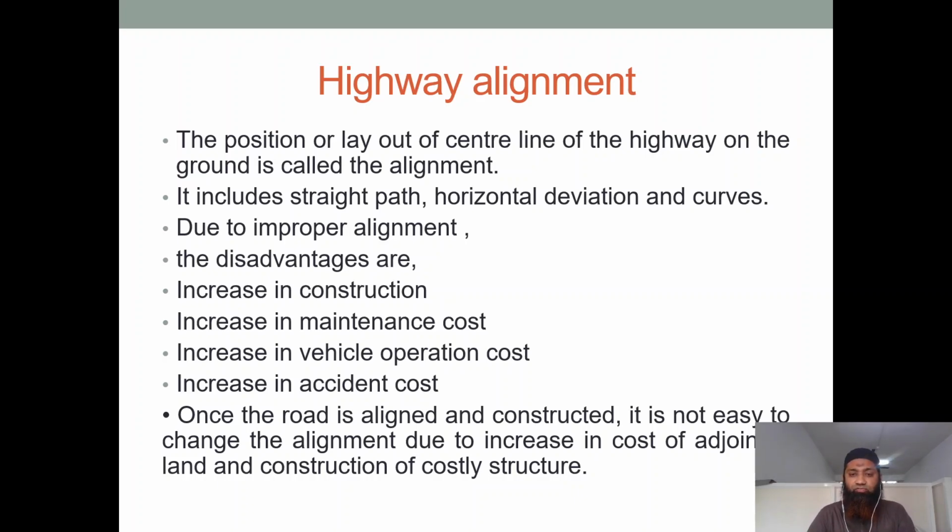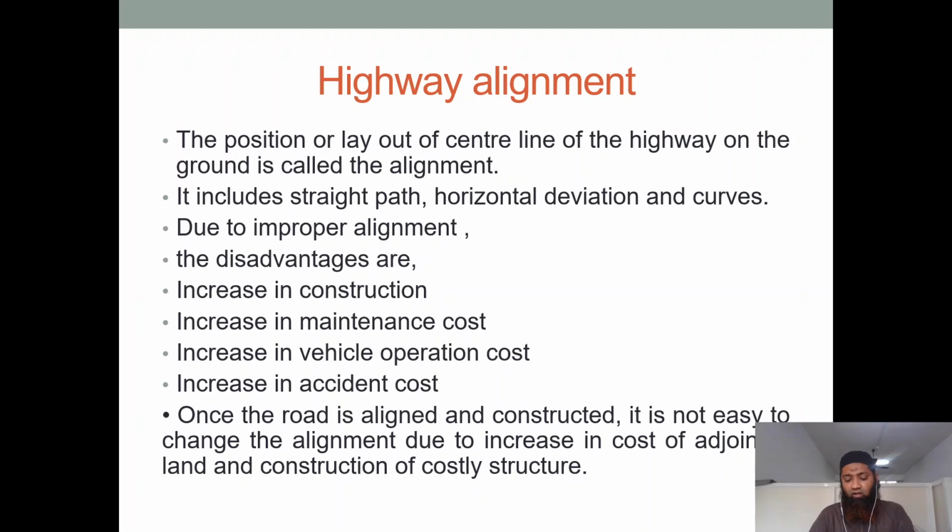Basically, you can see here what is highway alignment. The position or layout of the center line of the highway on the ground is called the alignment. See, basically when we come up with a road network, we have to see the layout. We have one end to the other end, and a distance depending on the number of lanes. After getting that distance, we have to mark the center line. This center line is called the highway alignment. This alignment should be marked at the center. You can see it includes straight paths, horizontal deviations and curves.